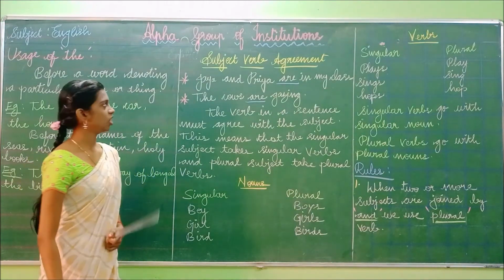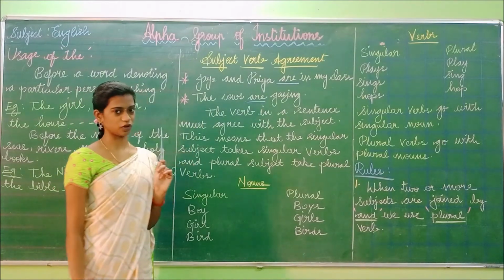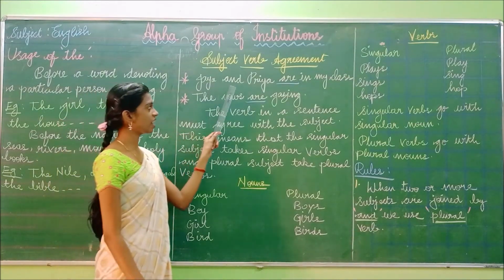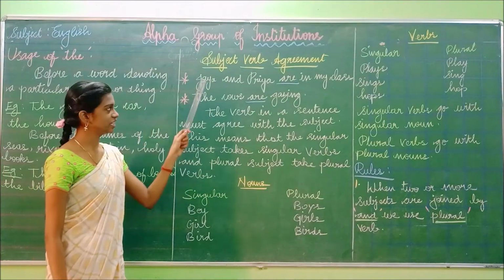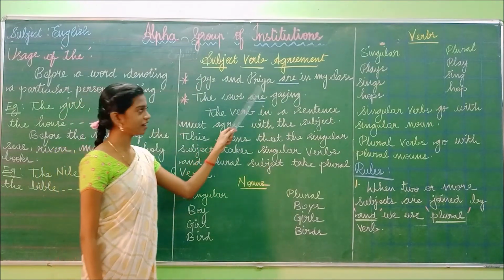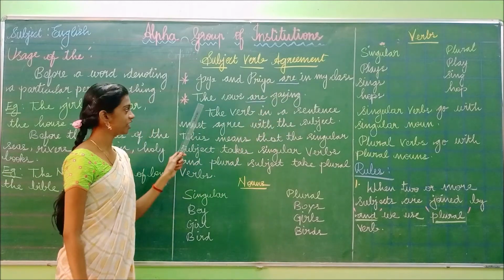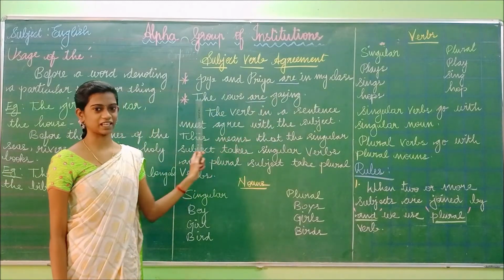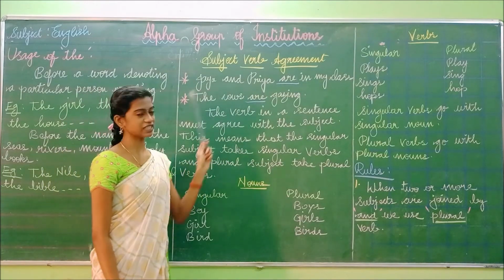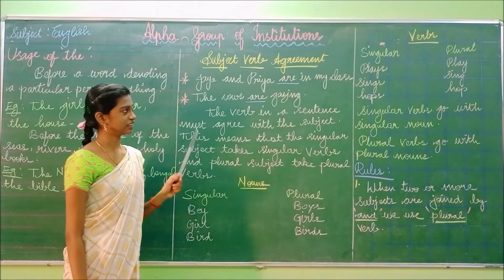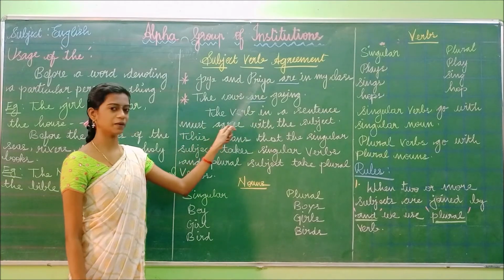Now I have written two examples for you. Jaya and Priya are in my class. Repeat after me: Jaya and Priya are in my class. The cows are grazing. The cows are grazing. What is the subject in the first sentence? Very good, the subject is Jaya and Priya.